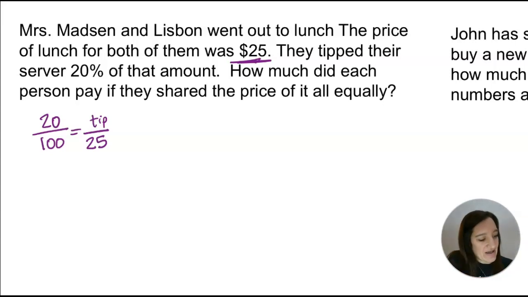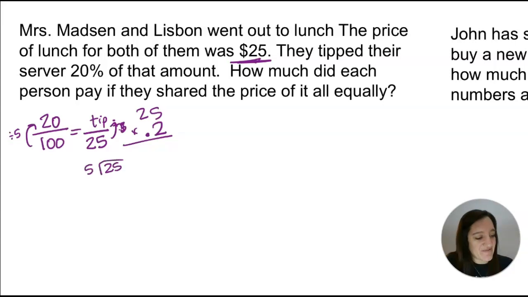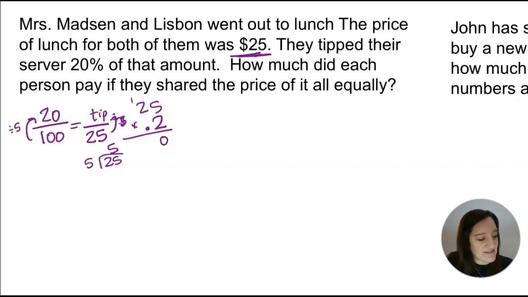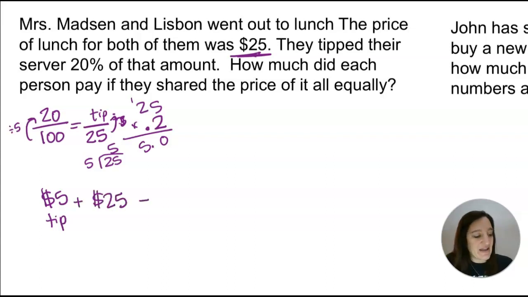And what can I do? I can do the decimal way if I would like, just times by 2, or I can see, look, we're getting 5 times smaller. 25 divided by 5 is 5. So my tip is going to be $5. And if I did it this way, I could see that, yeah, I have a $5 tip. I'm going to add that to my $25 meal, and that's going to give me $30.